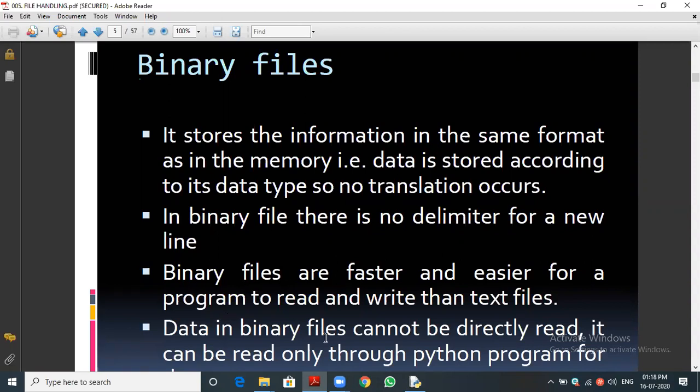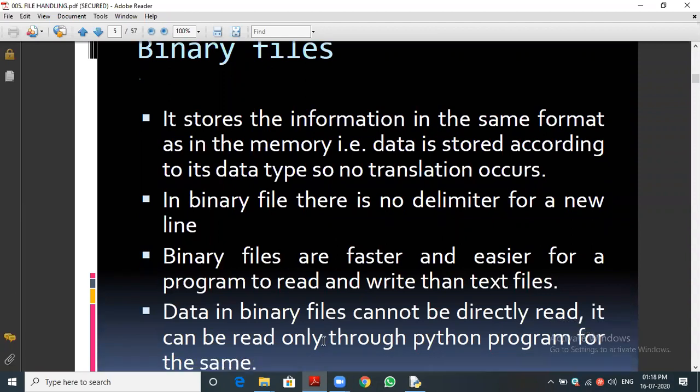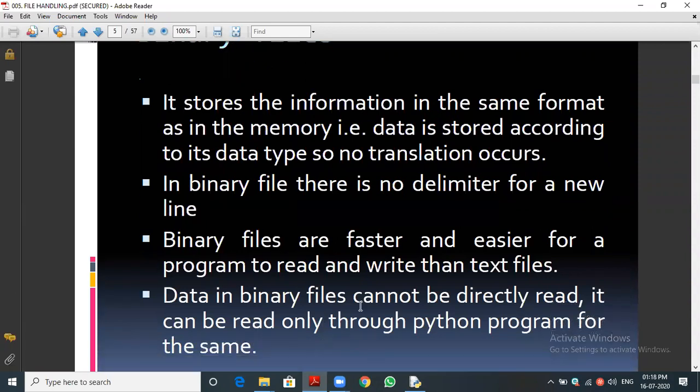Then the next very important concept: data in a binary file cannot be directly read. This adds the security part, because we are storing the data in the same format, but it will be encrypted. Suppose I am storing confidential data, like very important names or mobile numbers, collected from the user.